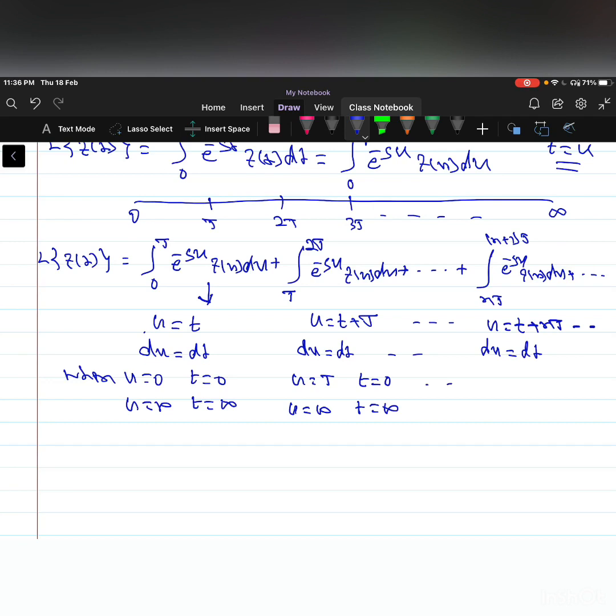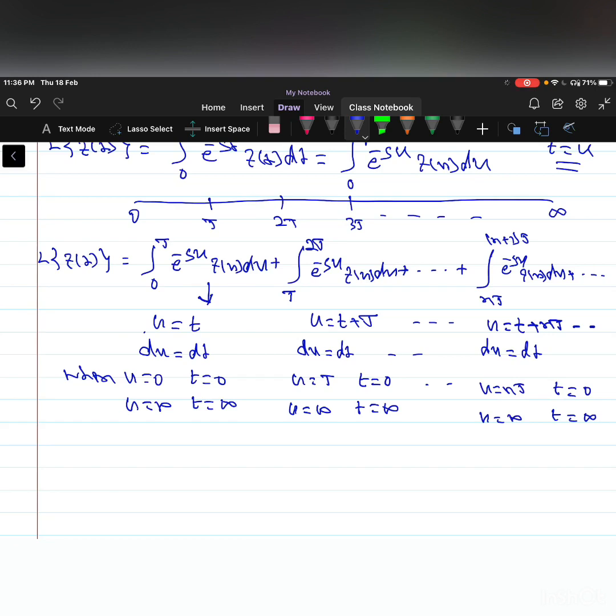Come to the nth integral here. When u is equal to nT, small t is equal to 0. When u is equal to infinity, t becomes infinity.